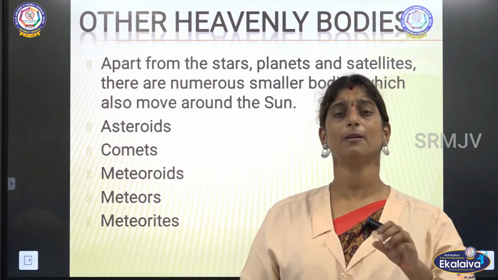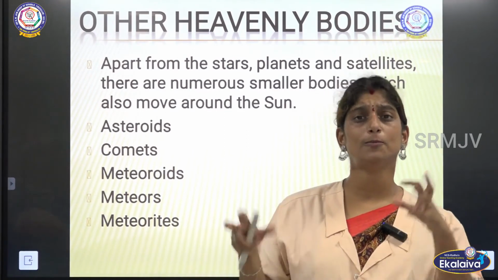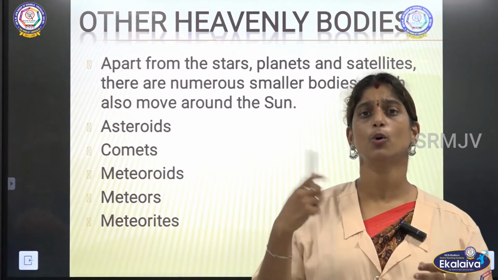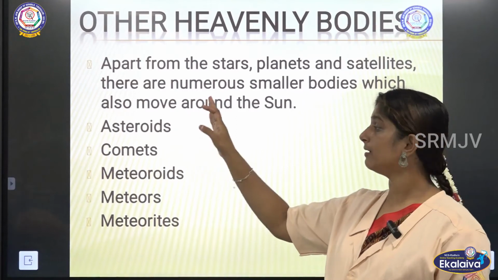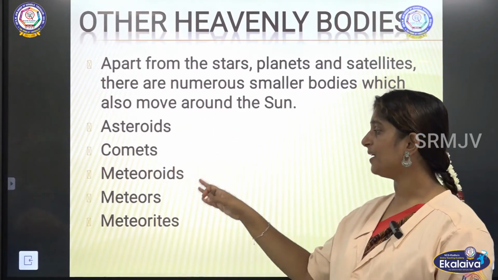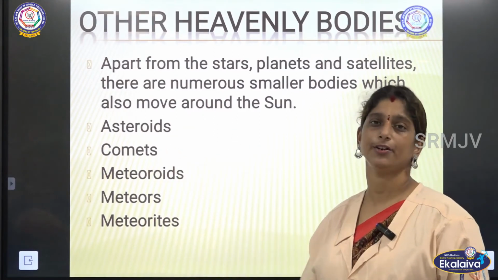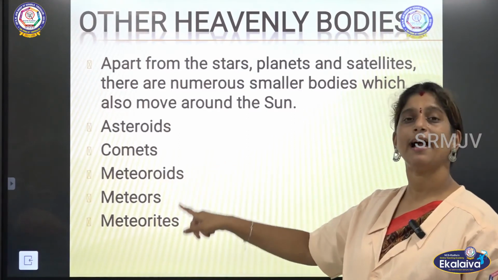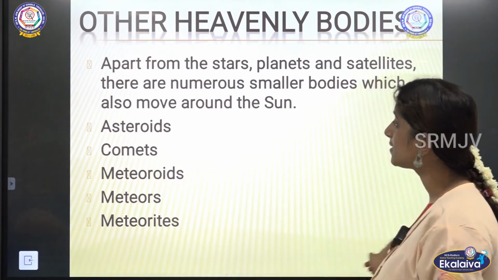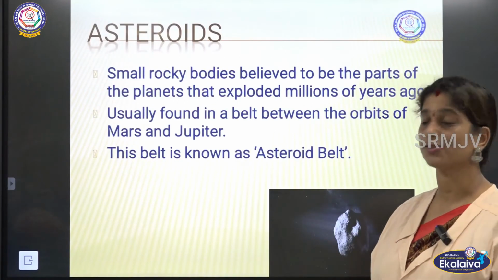Apart from this, there are many more small objects that go around the sun, okay. So we will see what those are: asteroids, comets, meteoroids, meteors and meteorites, okay. So first we will see what these asteroids are.